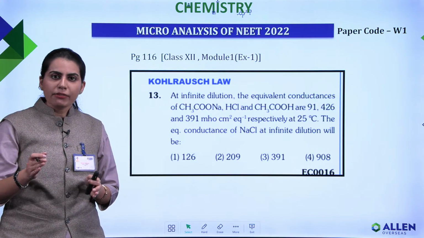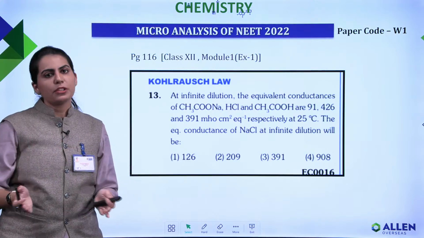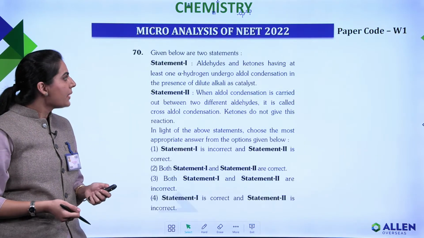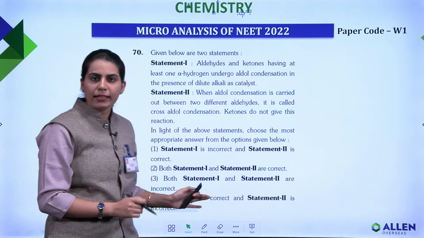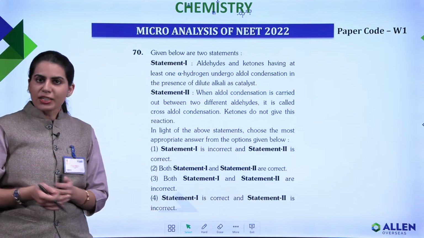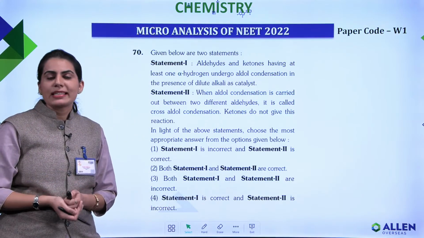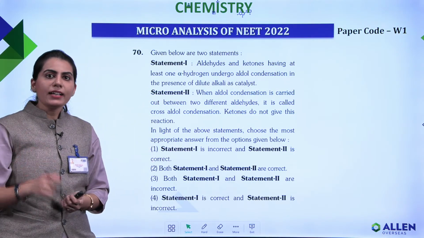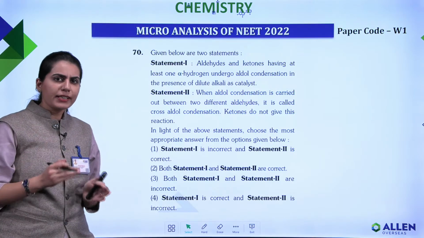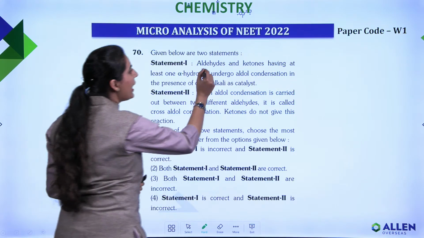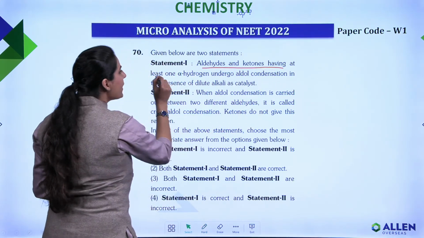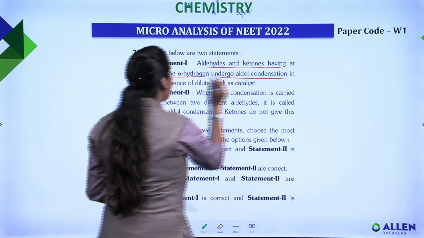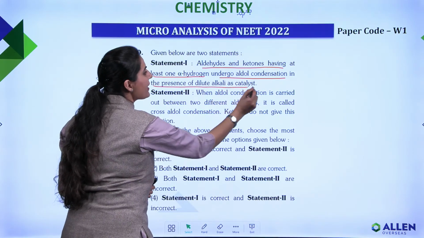So you have to understand that you need to go through the module thoroughly to ace your preparation. Apart from that, this question which I have taken in this micro analysis, our last question today, is taken from NCERT. This was a statement based question, and just read statement 1: aldehydes and ketones having at least one alpha hydrogen undergo aldol condensation in the presence of dilute alkali as catalyst.